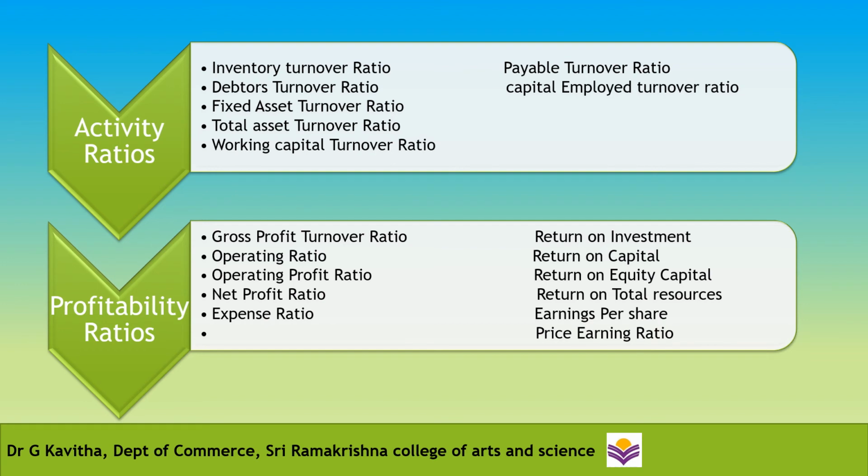And under the profitability ratios, we have gross profit turnover ratio, operating profit turnover ratio, operating ratio, net profit turnover ratio and expenses ratio. The other one, under the profitability ratio itself, we can calculate return on investment, return on capital employed, return on equity capital, return on total resources, earnings per share, which is shortly called EPS, and price earning ratios.